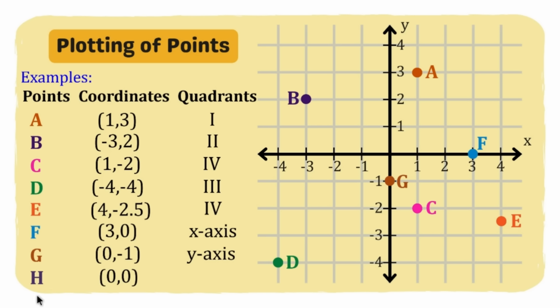Okay, next, last we have here point H, which has a coordinate of 0, 0. So kung 0, 0 siya, dito po siya sa point of origin. Okay, ang location niya ay origin. Hindi po siya sa quadrants. Pwedeng nandito siya sa x-axis, pwede rin siya dito sa y-axis. Pero ang pinaka-best na location niya, if we're going to describe it, is here in the point of origin. Okay, so that's how we plot points.